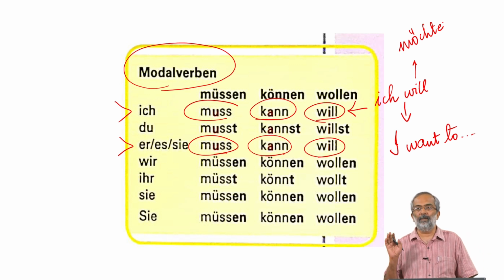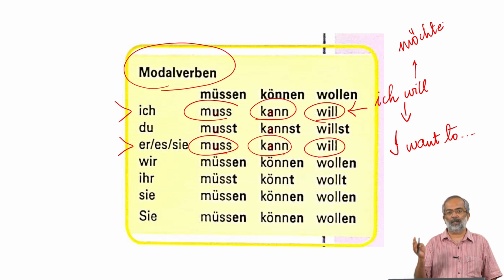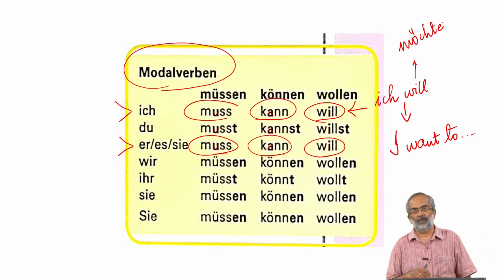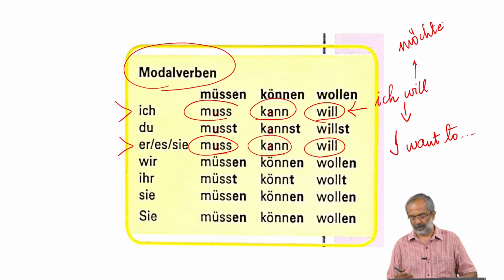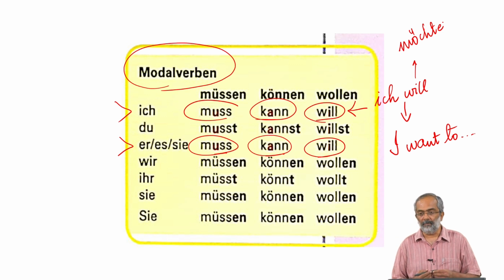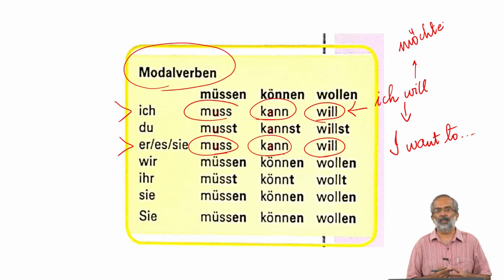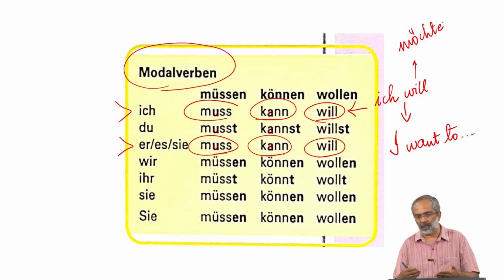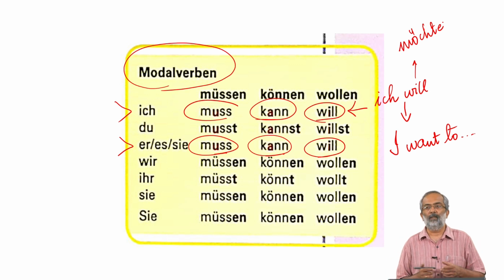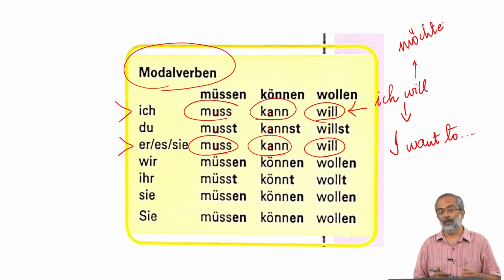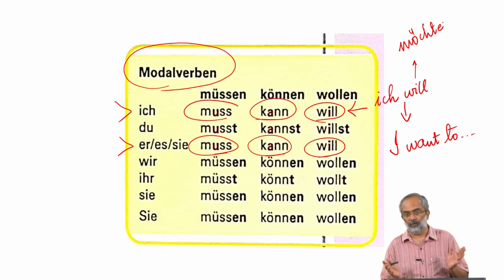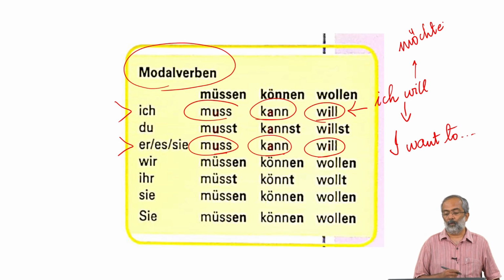So in many ways möchte and ich will are interchangeable. Maybe ich will is slightly stronger than ich möchte, but both help us to express a wish, what I want to do.